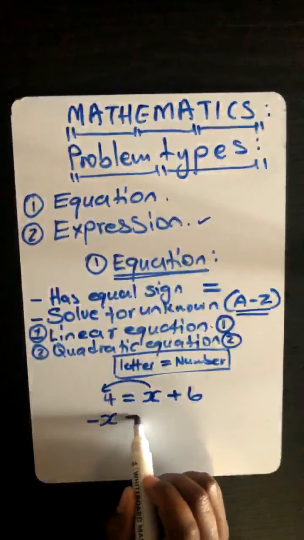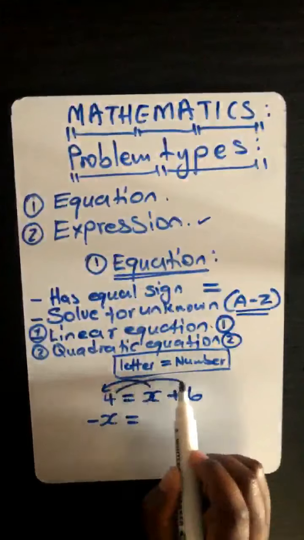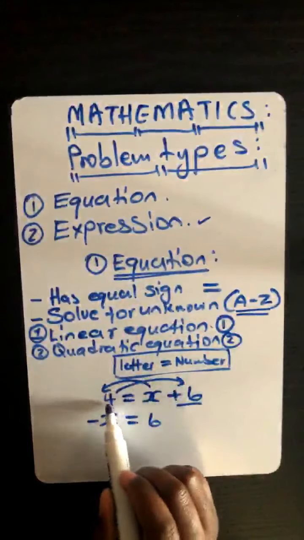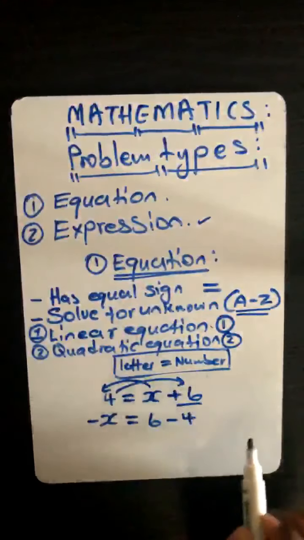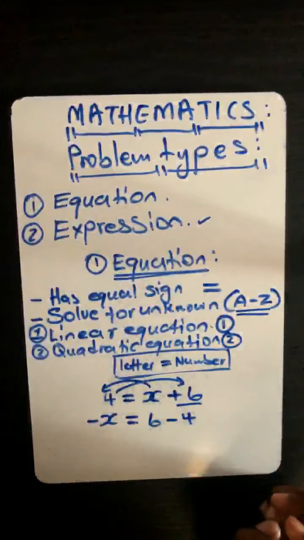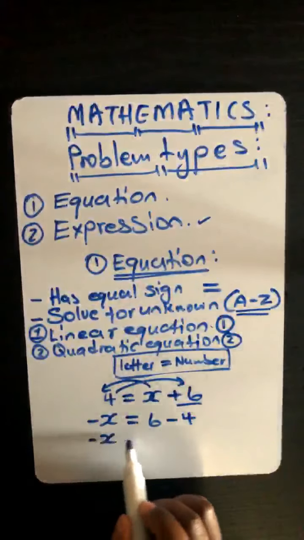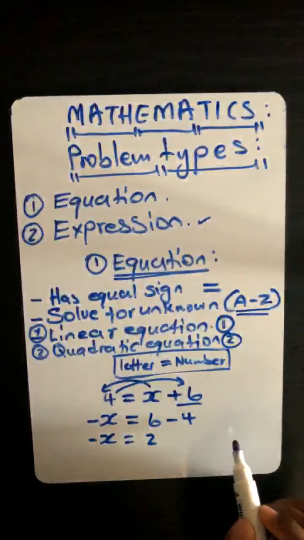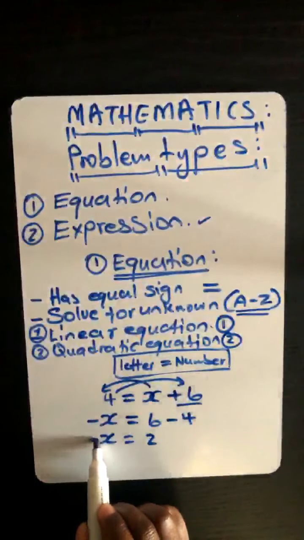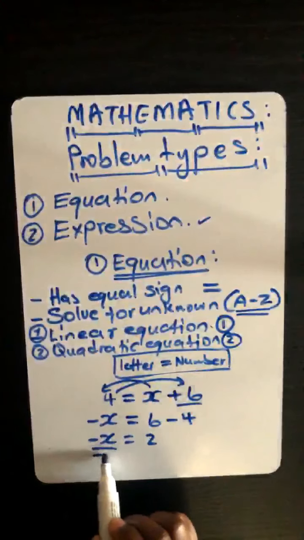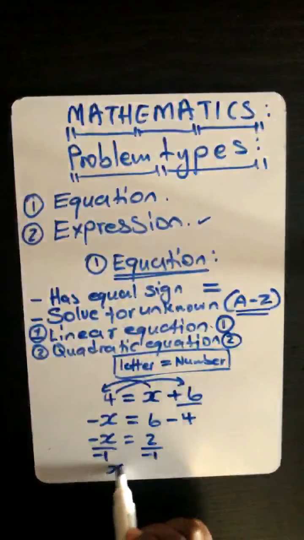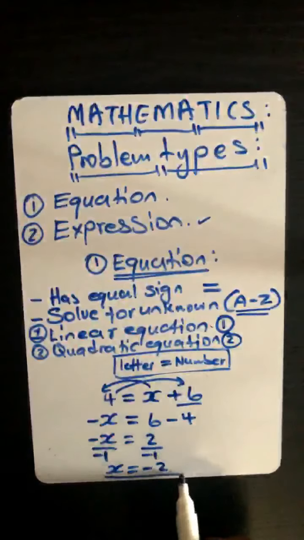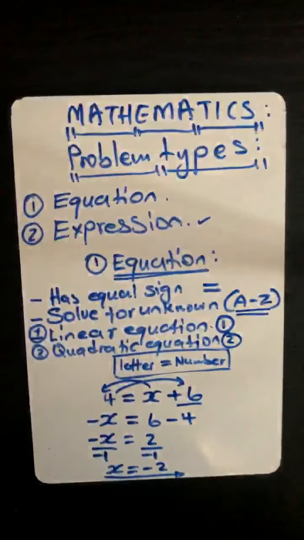Yes. This is equal to. Then we take this 4 to the other side. So already there is 6. So you start writing 6. Then this one, it changes the sign. Then it's minus 4. Can you see there, lawyer? Yes. Okay, so that means we can solve 6 minus 4. What is that? Is it not 2? It's 2. So can you see, we have a negative 1 there. So we divide by negative 1 on both sides. Then x is equal to negative 2 divided by 1, which is negative 2. So now we have solved for x. Can you see there?